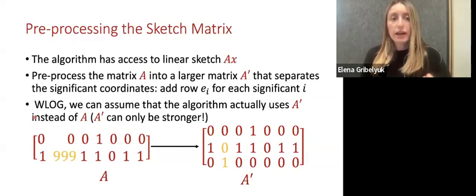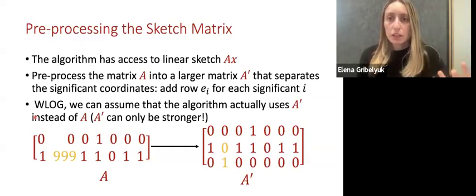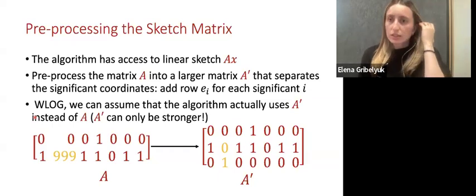Because if I add the standard basis vector EI, then it's almost like I'm making the sketch fully observe the value of xi. So this, when it previously might have only partially observed it, now I will make sure that the sketch absolutely knows the value of xi. So this only makes the sketch stronger.